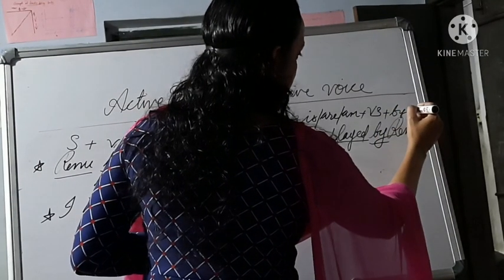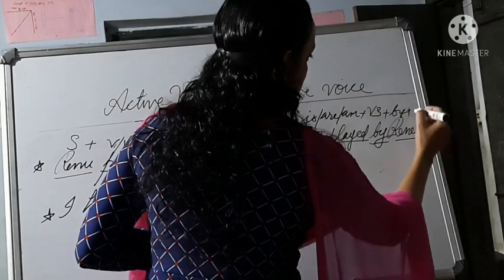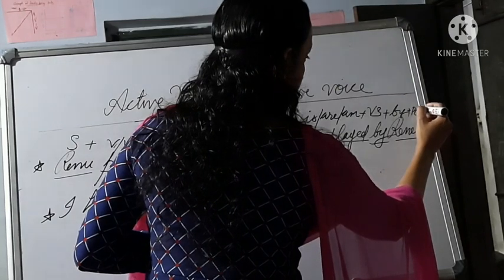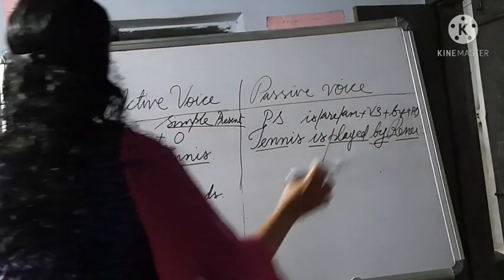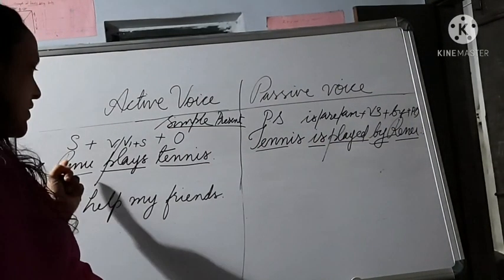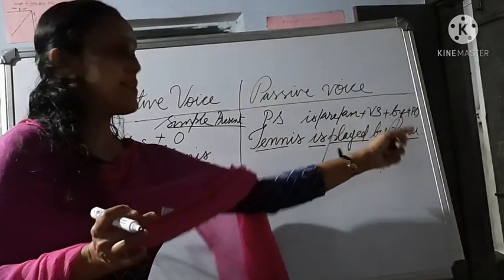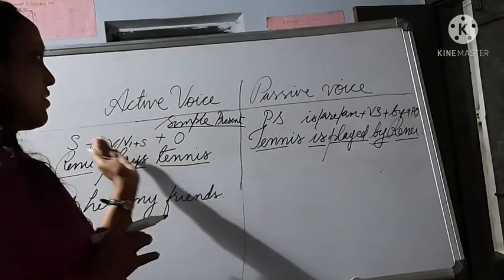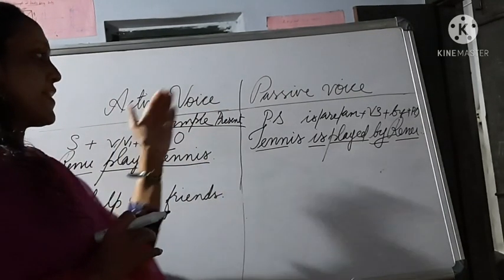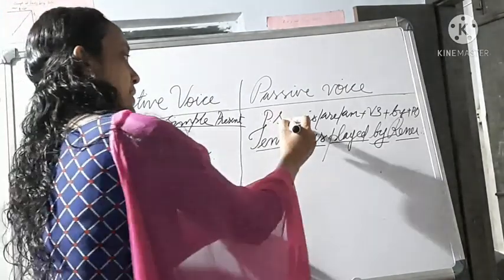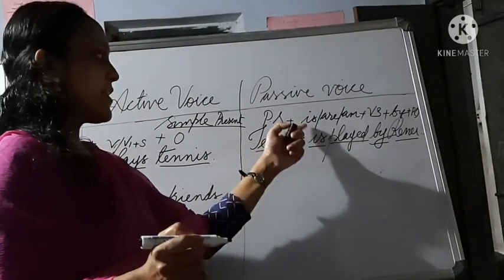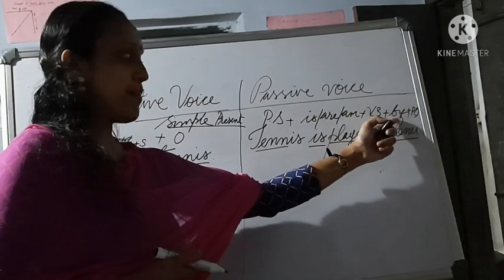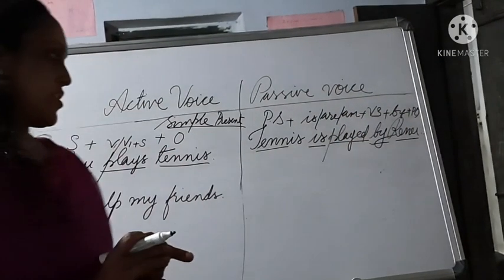"By" is a special word, followed by the passive object. In active voice it is the subject, and that becomes the passive object. So the rule to convert active voice in simple present tense is: passive subject plus is, are, or am plus V3 form plus by plus passive object.